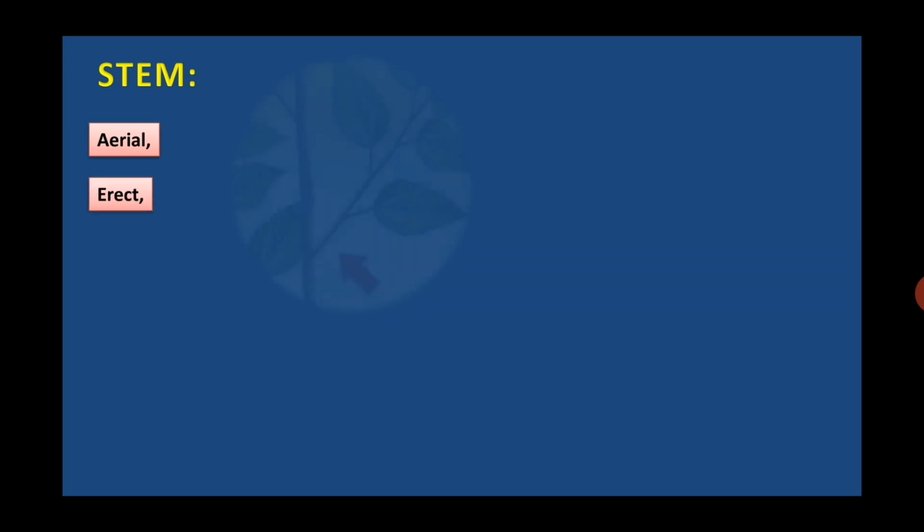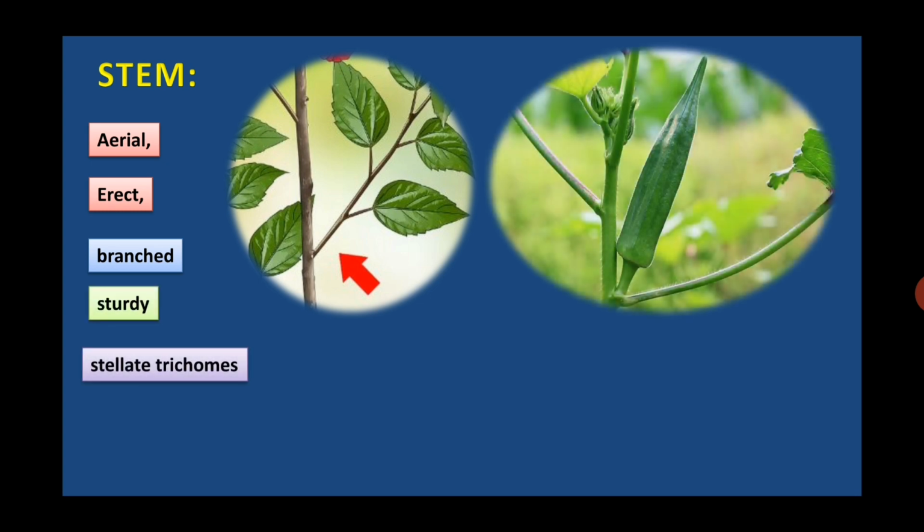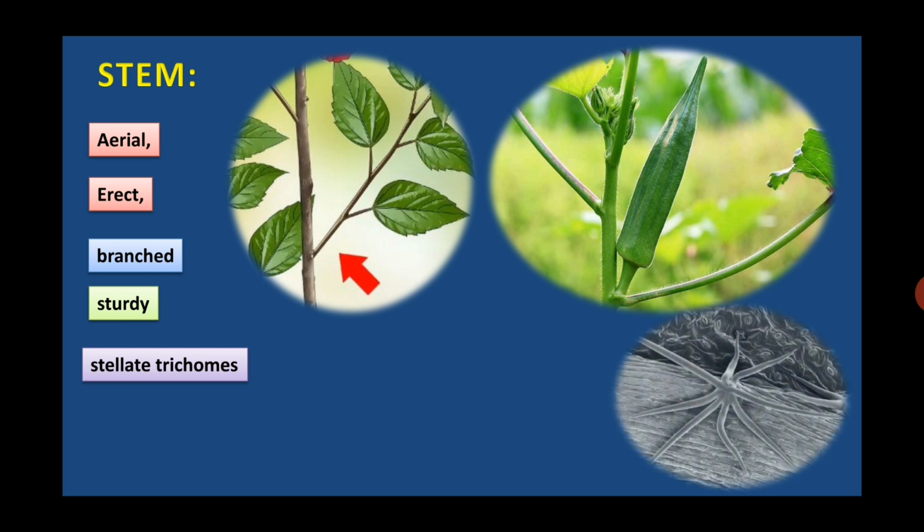Stem is aerial, erect, branched, sturdy that is strong and well built, covered with stellate trichomes or hairs. Normally, the younger portions of the stem are covered with these stellate trichomes or hairs. So this is a single hair or trichome that is stellate, that means star shaped.